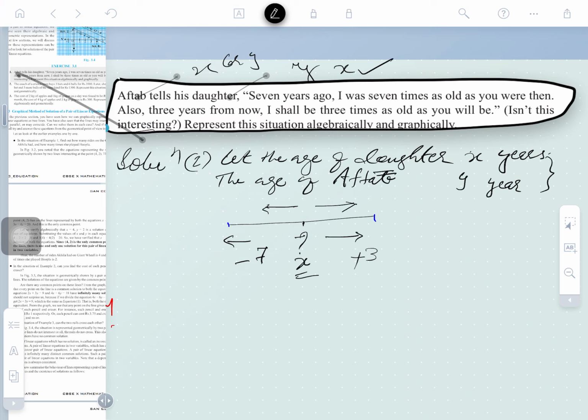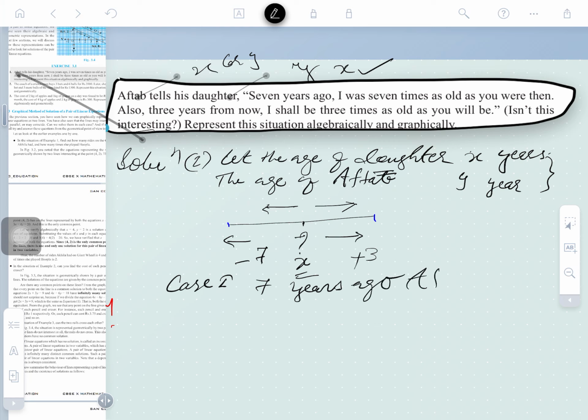Now the second step. What is the first case saying? The first case is 7 years ago. It means you write here 7 years ago.